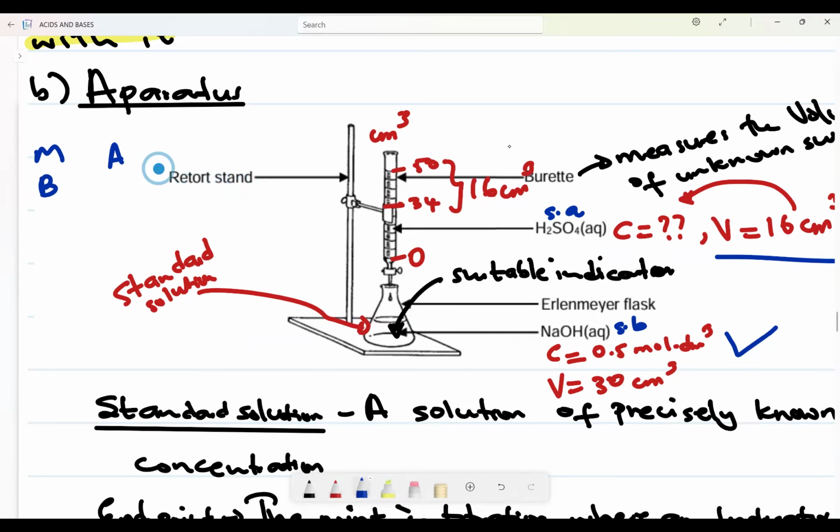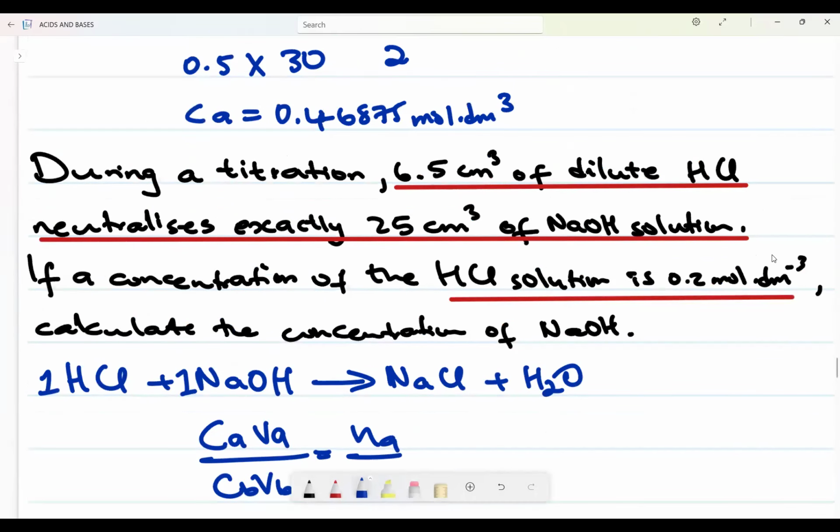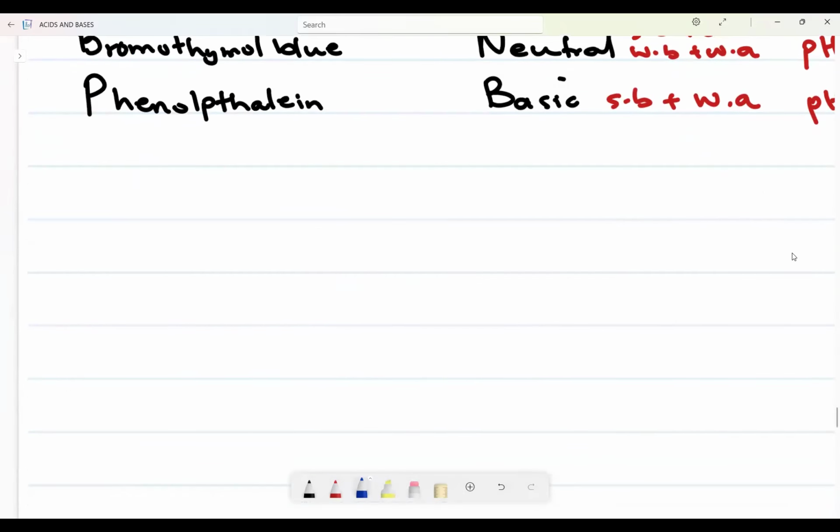So it means a suitable indicator for this particular case is what? Bromothymol blue. Bromothymol blue. Please know how to spell those. Similarly, here it is a strong acid and a strong base. Bromothymol blue is very, very important. Now, let's look at the color change on number 8.